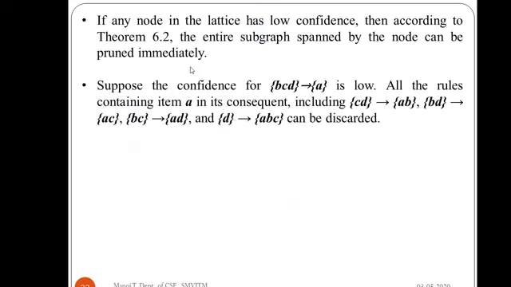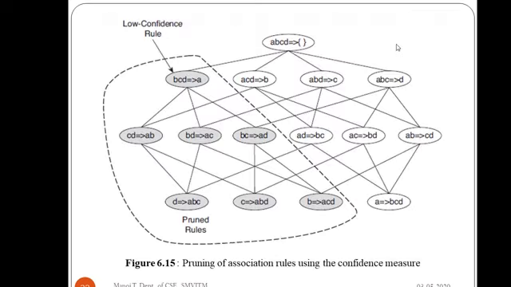Then all the rules containing A in the consequent will be discarded or pruned. It is very simple. You can see here BCD implying A. Whichever rule consequent has A, we are going to prune that rule. In this way we can avoid the low confidence rules.